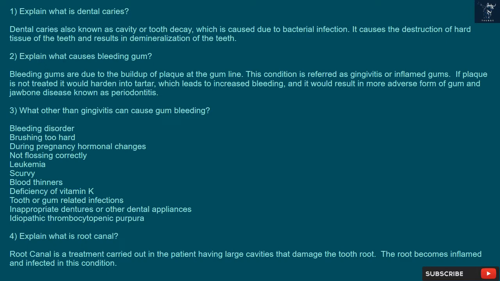3. What other than gingivitis can cause gum bleeding? Bleeding disorder, brushing too hard, pregnancy, hormonal changes, not flossing correctly, leukemia, scurvy, blood thinners, deficiency of vitamin K, tooth or gum-related infections, inappropriate dentures or other dental appliances, idiopathic thrombocytopenic purpura.